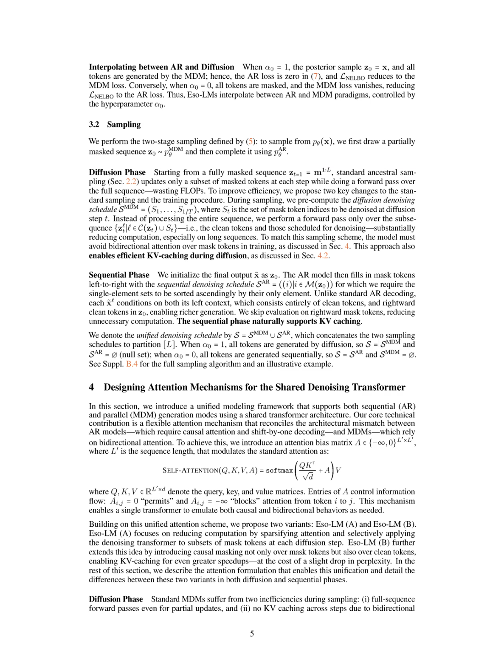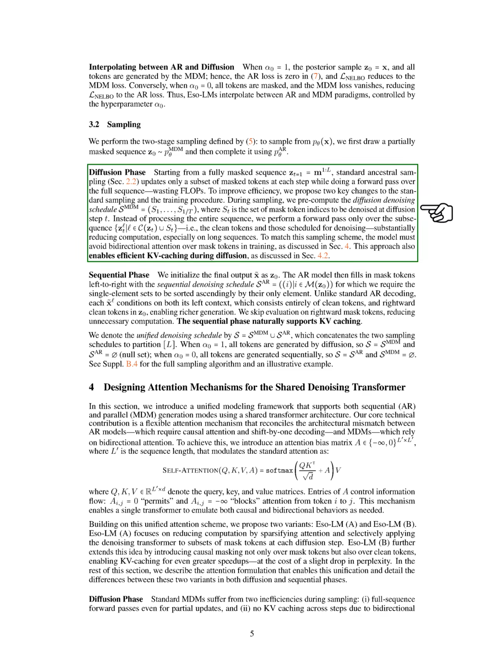Section Summary. In this section, we describe how our model interpolates between autoregressive AR and masked denoising MDM paradigms using the hyperparameter alpha_0, allowing for flexible token generation. We also outline our efficient two-stage sampling process, which reduces computation by focusing on relevant subsequences during the diffusion phase and supports improved generation in the sequential phase.